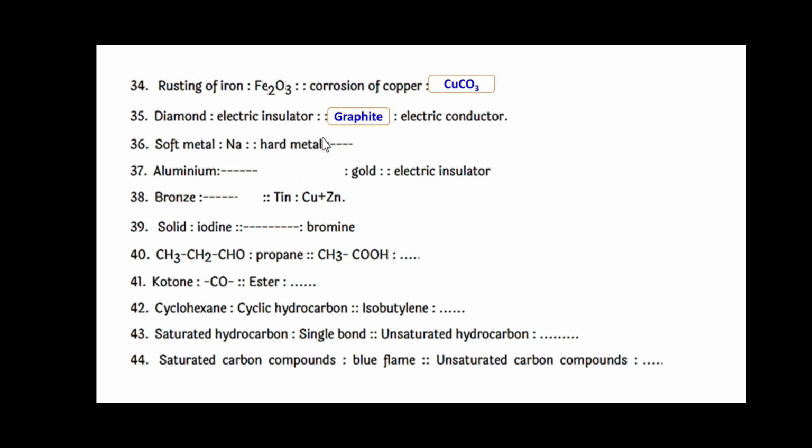These two, diamond and graphite, are allotropes of carbon. The soft metal is sodium, whereas the hard metal is tungsten. Aluminium is a good electric conductor, whereas gold is said to be an insulator.